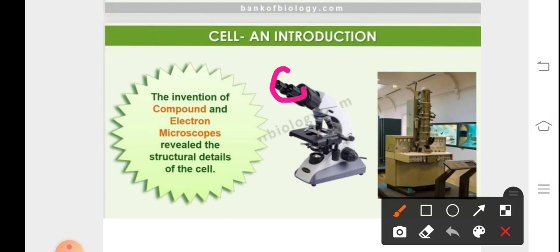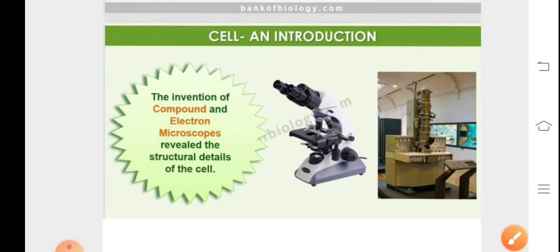Here what we see is the eyepiece. We have the objective lens. We can see the diagrammatic view where we can decipher that this is a stage having the clips and the slide which contains the specimen. The function of the eyepiece and the objective lens is to magnify the image. So the image could be magnified 10 times, 45 times or even 100 times.